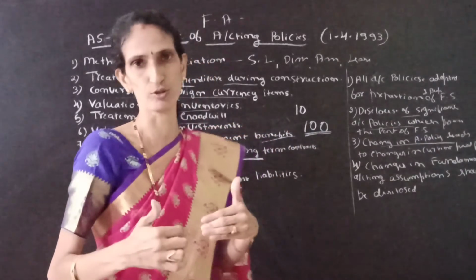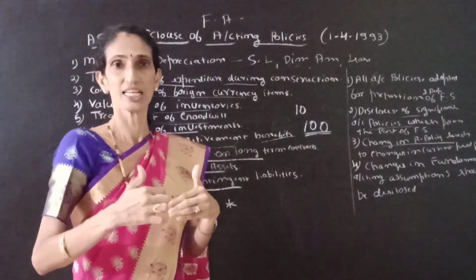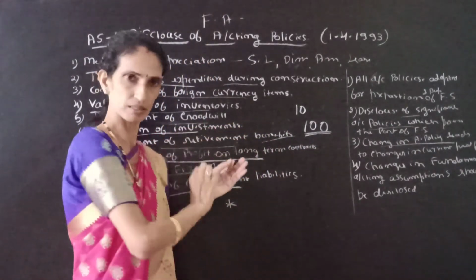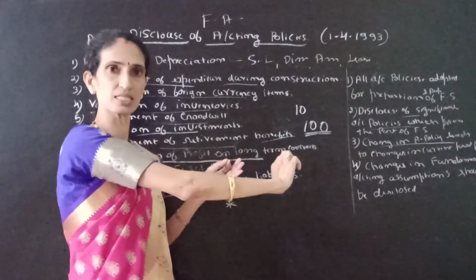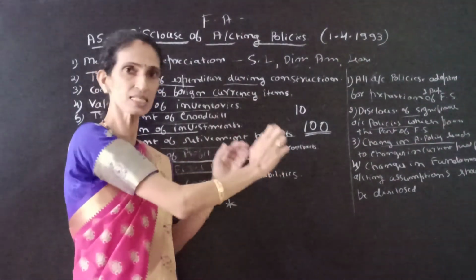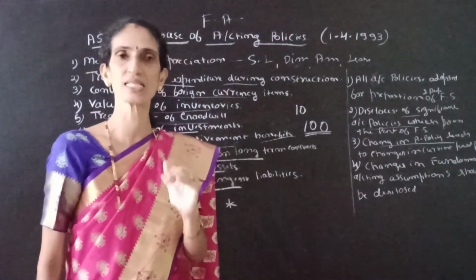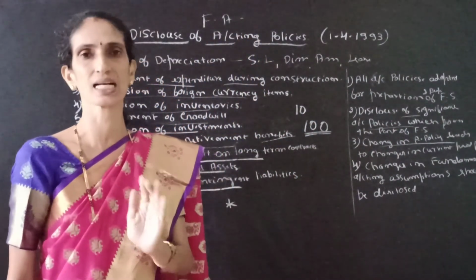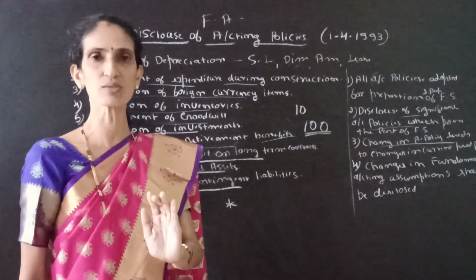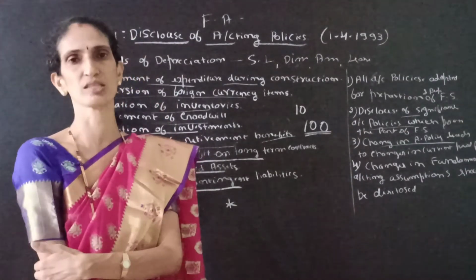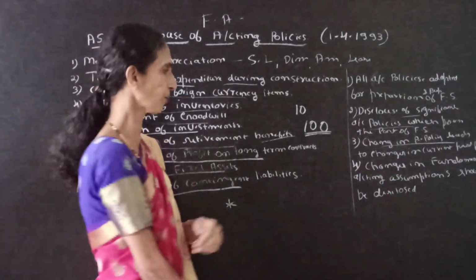Why the profit is increased or why the profit is decreased should be clearly mentioned. For using this much of changes in policies, this is changing. So the changes in accounting policies lead to changes in the current year profit. That is why we have to clearly disclose the changes in accounting policies.